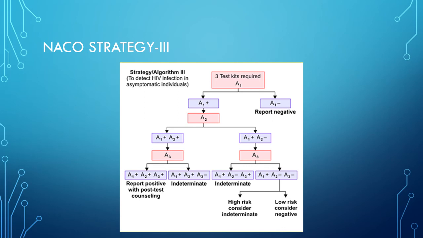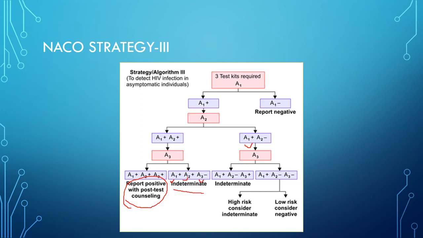There are 3 tests in this format. If the first is negative, then report it as negative. If the first is positive, then repeat it with another test. If both are positive, then repeat it with a third test. If one is positive and another is negative, then also repeat it with a third test. If both are positive and the result of the third is also positive, then report it as positive. It can be seen here. And if these 2 are positive and the third is negative, then report it as intermediate.